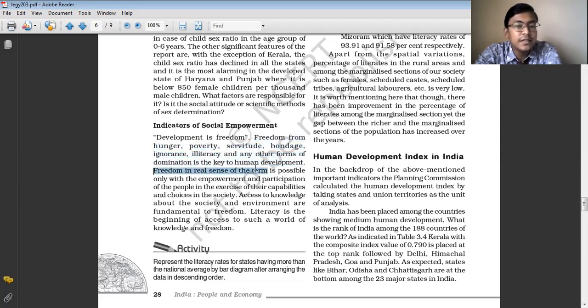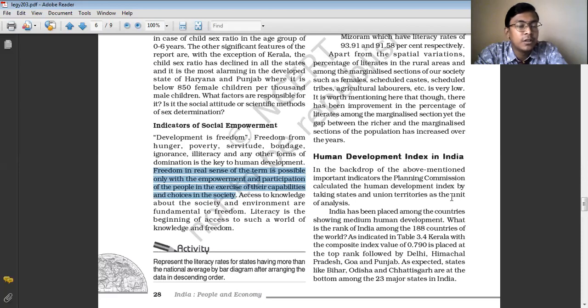Freedom in the real sense of the term is possible only when there is empowerment and participation of the people in the exercise of their capabilities and choices in society. People will have the right to take decisions and the capability to make their own choices. In order to exercise their rights, people must be knowledgeable.